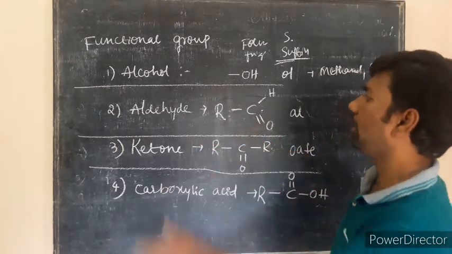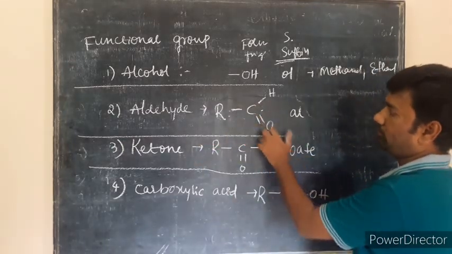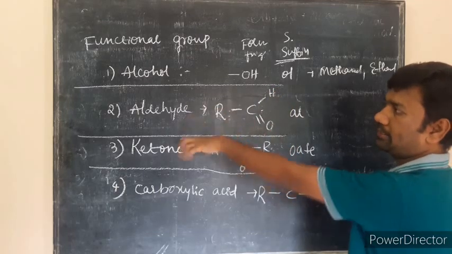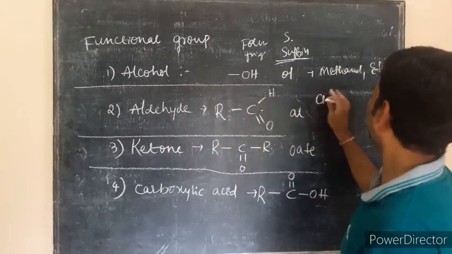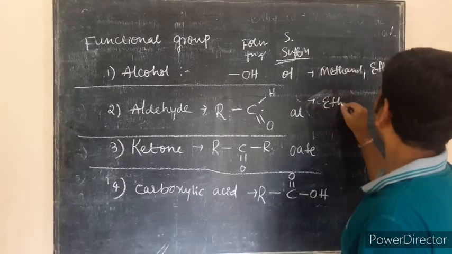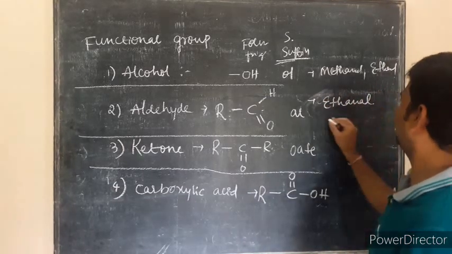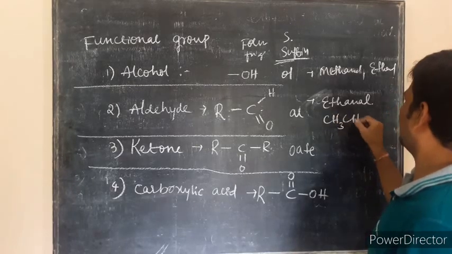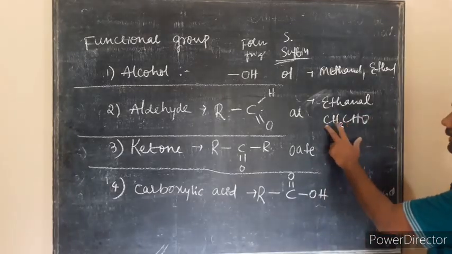If a hydrocarbon ends with the CHO group, it is considered an aldehyde, for example ethanal, which is CH3CHO, a 2 carbon compound.